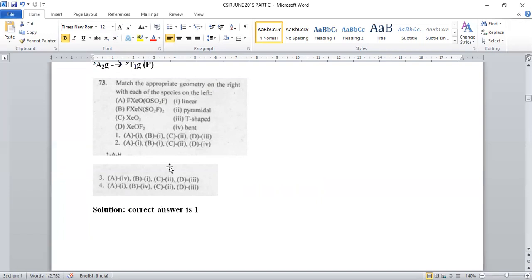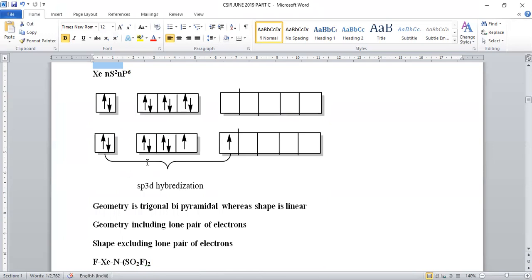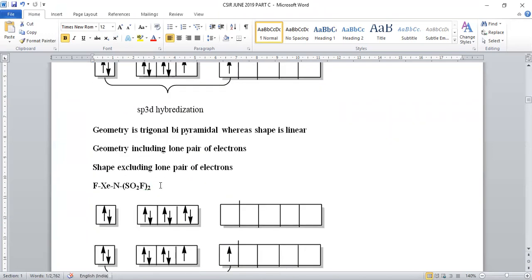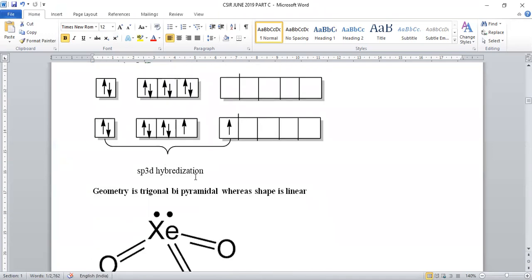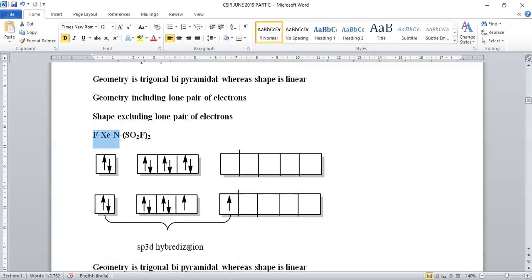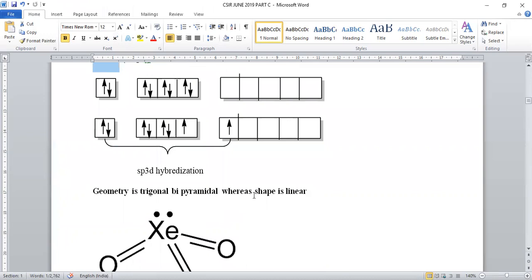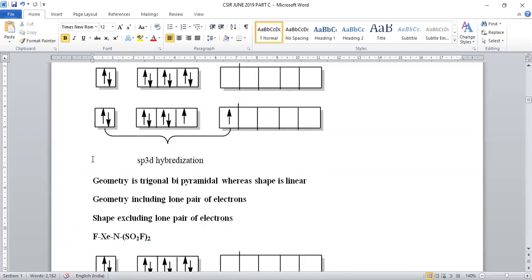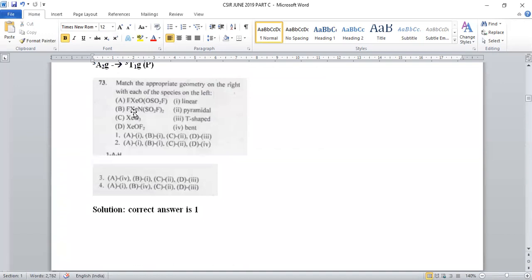So here also we have two bonds. That's why the configuration became the same and the hybridization remains the same. sp3d hybridization is given even for the xenon surrounded with fluoro and nitrogen. Linearity will be there. Hence we can say sp3d geometry will be trigonal bipyramidal and shape will be linear. So compound 2 also is mapped with this linear structure. So 1 is 1, 2 is also 1.